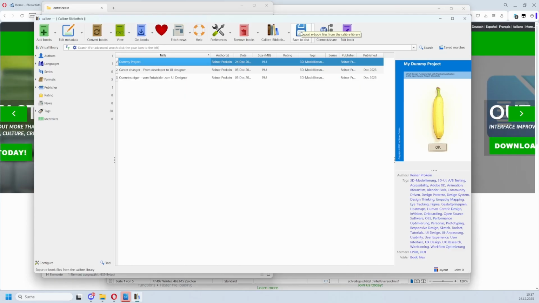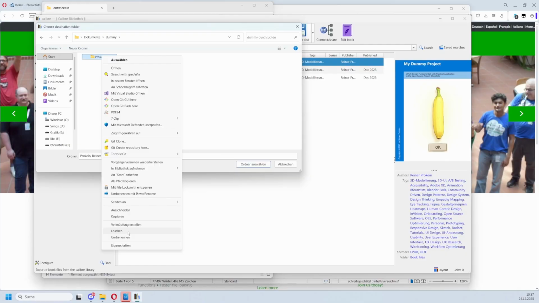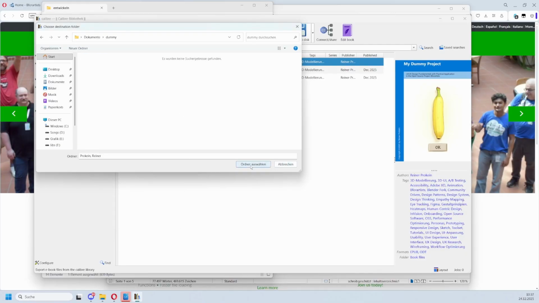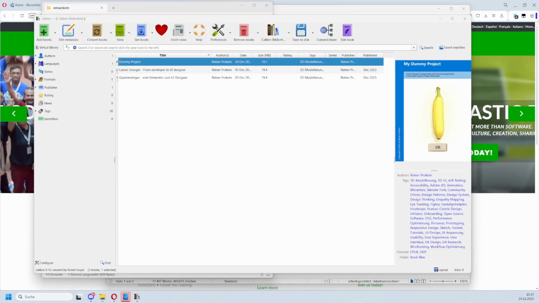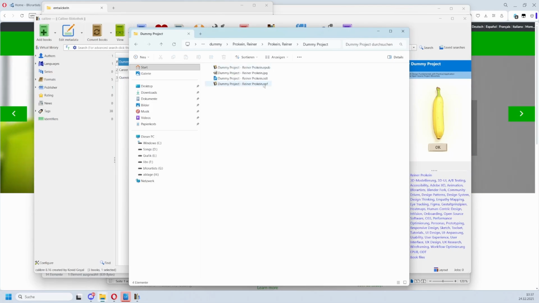What now follows is save to disk. I made me already a folder here. Let's remove this old try. Choose the folder. And then we have the new try. And then we have here our EPUB book finished.